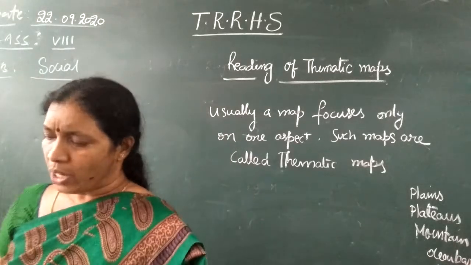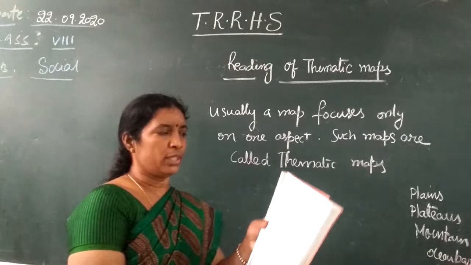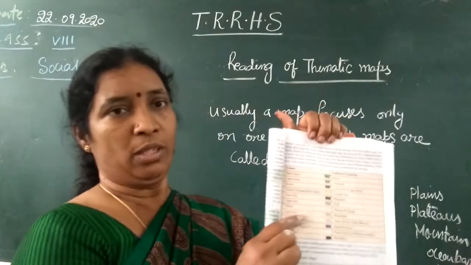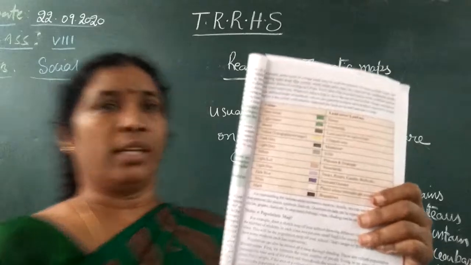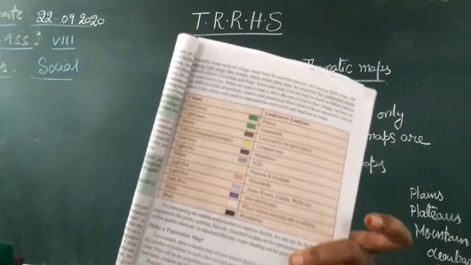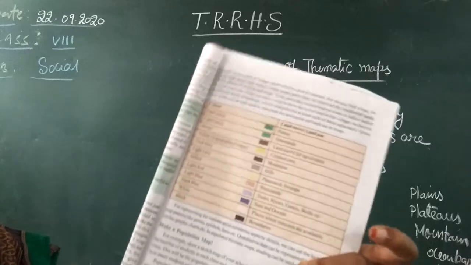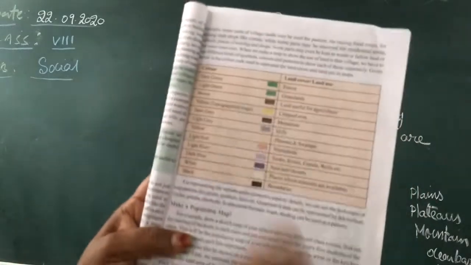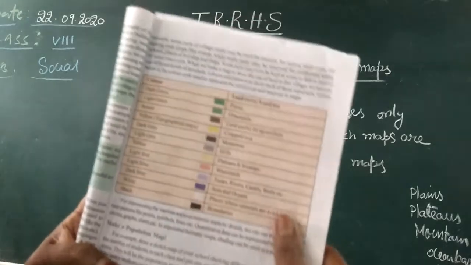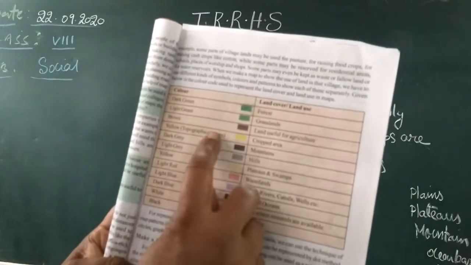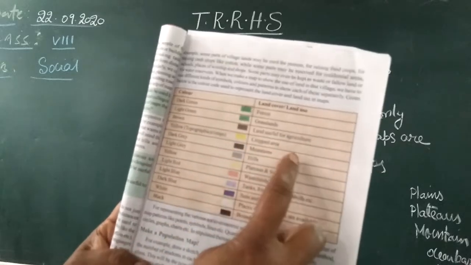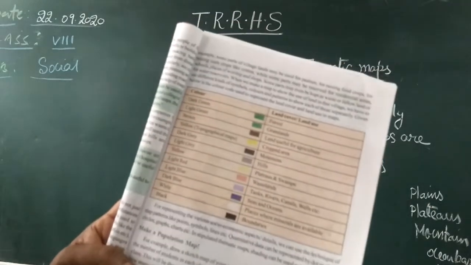So here, given below, is a color code used to represent land cover and land use. So how can we know this? See, this is the color and land cover, land use. For example, in a particular thematic map, if they show green, then it is forest. When it is light green, then it is grasslands. If it is brown, land used for agriculture. If it is yellow, then cropped area, whatever crops are being raised.